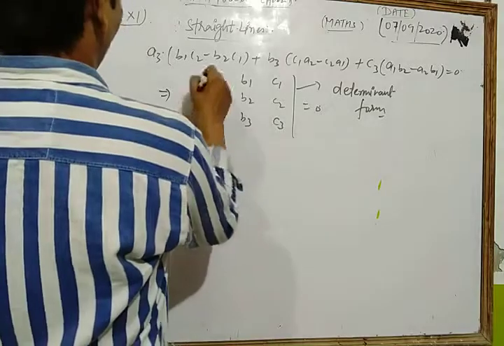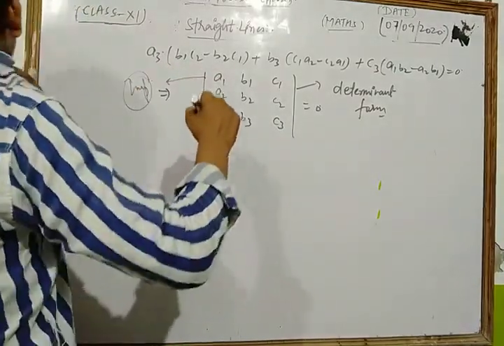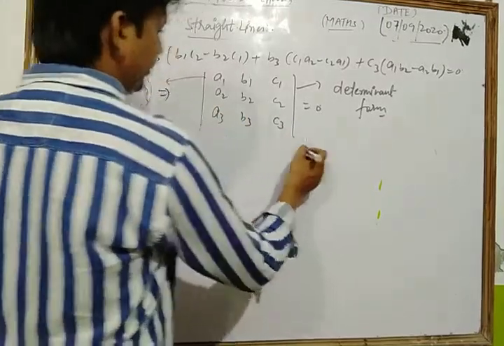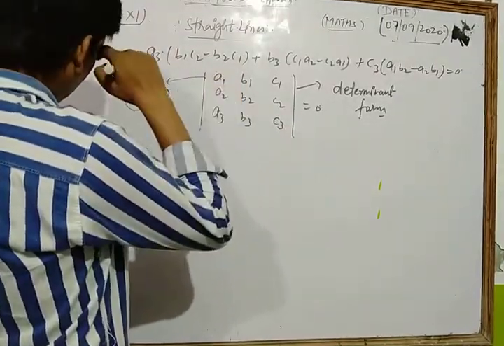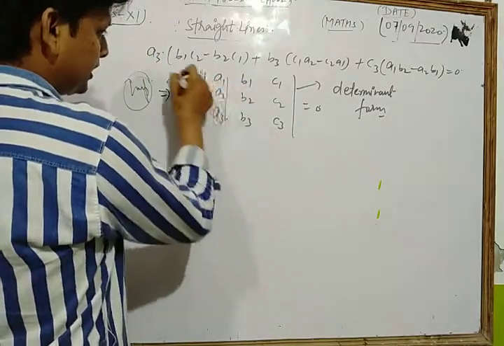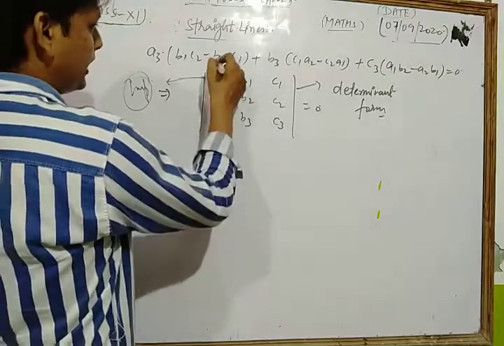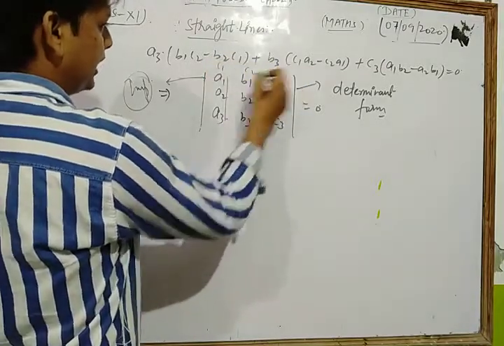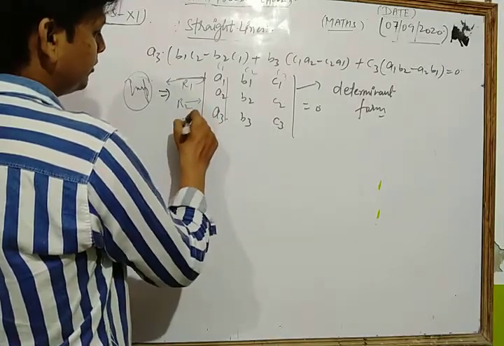Dear students, this is very important, so please let's see very carefully. Dear student, first of all, this is called the column, this is called the row. In that determinant there are three columns as C1 C2 and C3 and three rows as R1 R2 and R3.